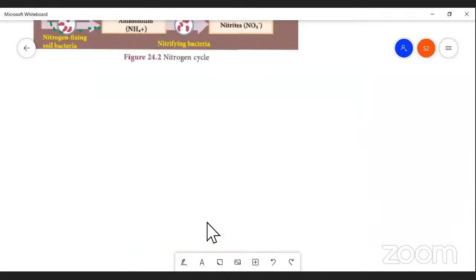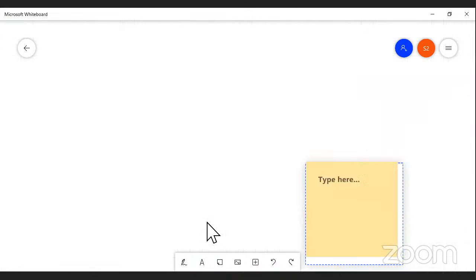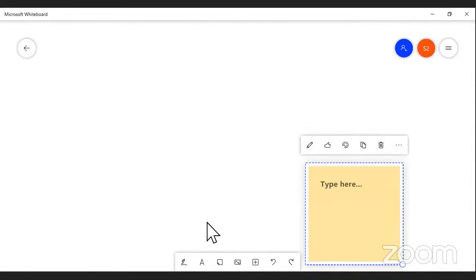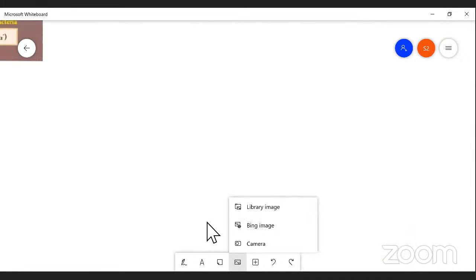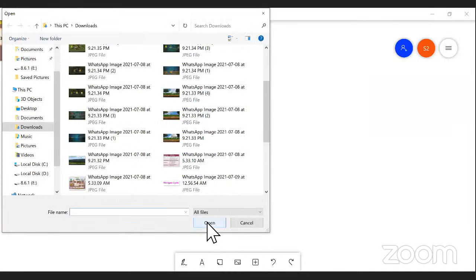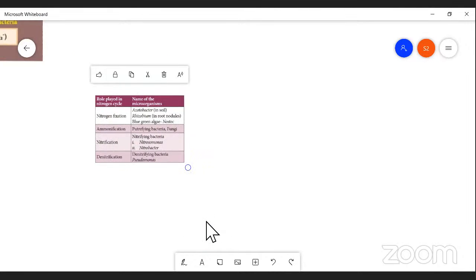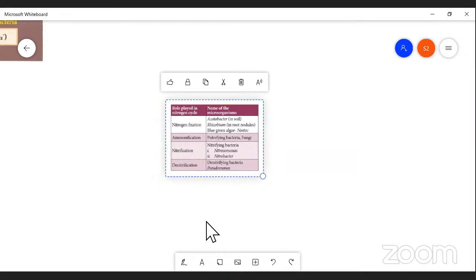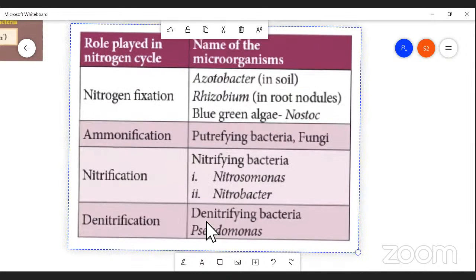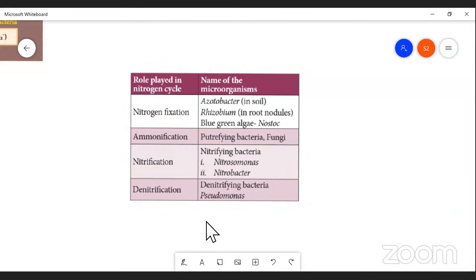And next I'm going to discuss some organisms. What are the nitrogen fixers? Some organisms, I'm going to show you. This is the last component of the nitrogen cycle, my dear students. You can understand some bacteria play an important role. As I said already, I will show a clear picture of every organism.